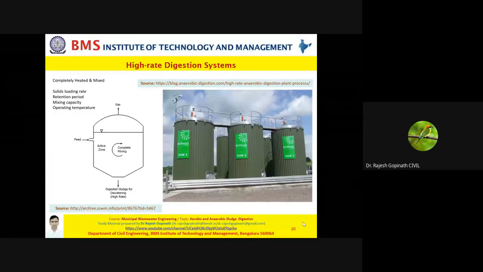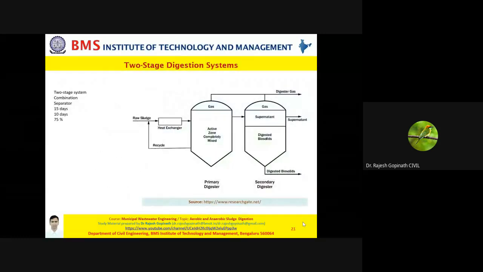So friends, when I say 95 degree Fahrenheit, it is obvious that we are talking about the mesophilic range, which is the most popular range. Now, when you talk about digestion systems, you can speak about single stage or two stage processes. Basically, this depends on what you want to achieve. It's a combination of a low rate digester and a high rate digester. When you combine them, you call it a two-stage process.